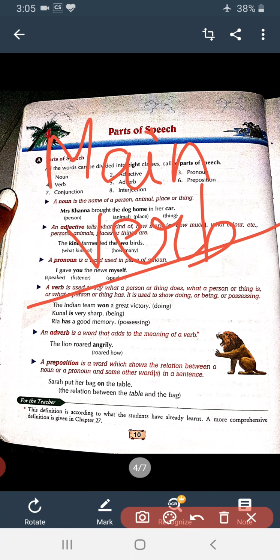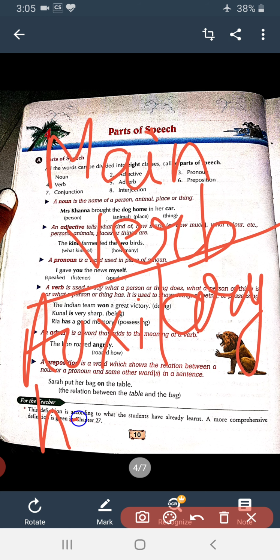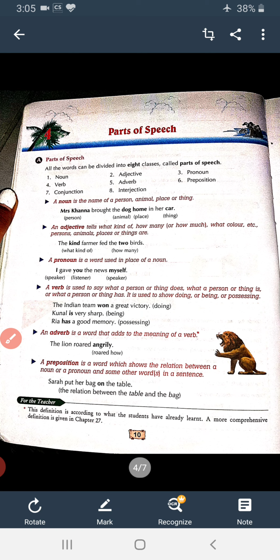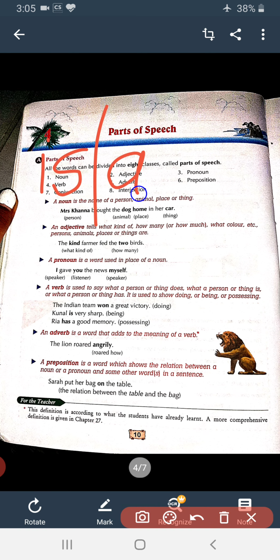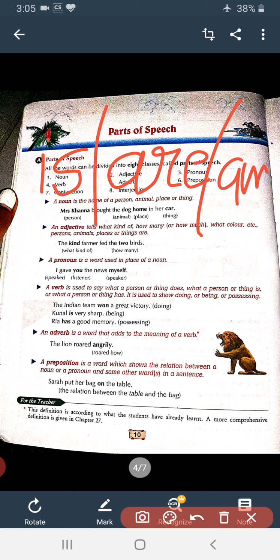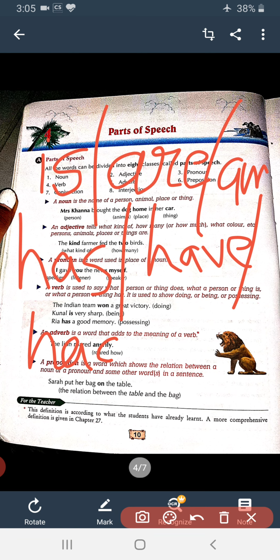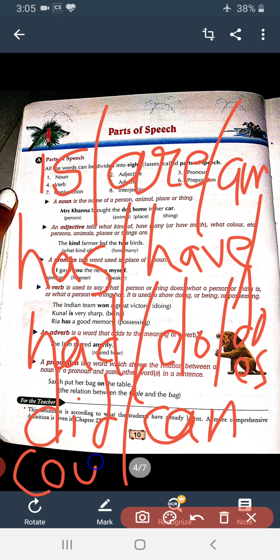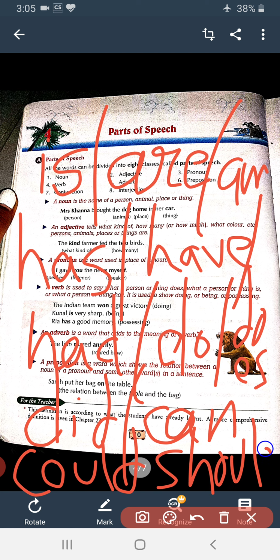But when we talk about auxiliary verb or helping verb, you have to remember these things. In auxiliary verbs: is, are, am, has, have, had, do, does, did, can, could, should, and there are many more.